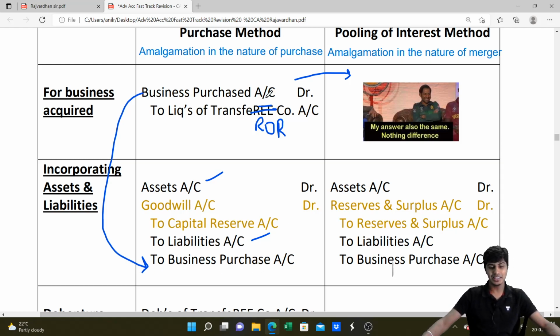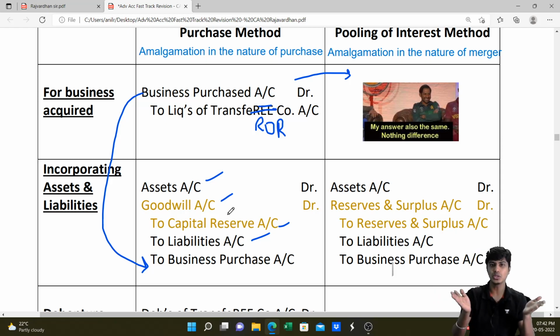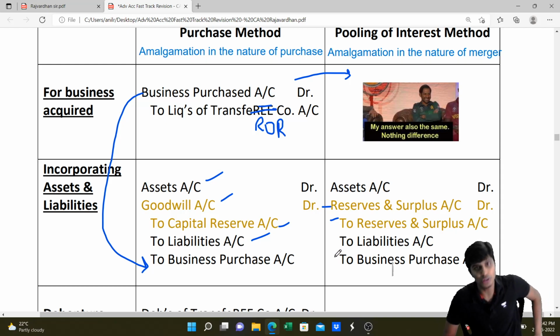Credit it. And in the case of purchase, you will write goodwill or capital reserve. Goodwill account debit when PC is more than NAV. Capital reserve account credit when PC is lesser than NAV. However, when you do merger, you are all one. There is no difference. You cannot say I made profit, I made loss. You're all one family. So you will write it to reserves and surplus. This is one point of difference between purchase method and pooling of interest method.